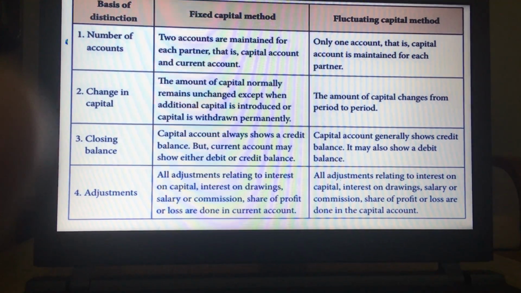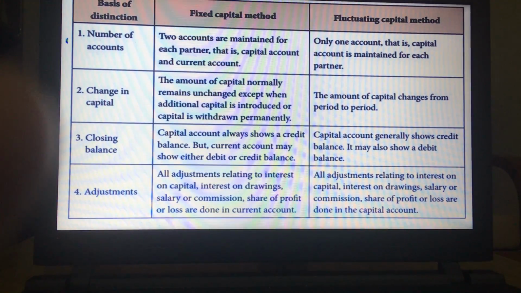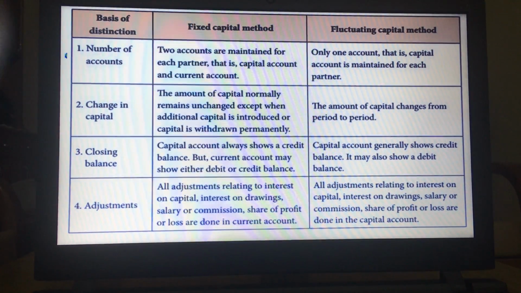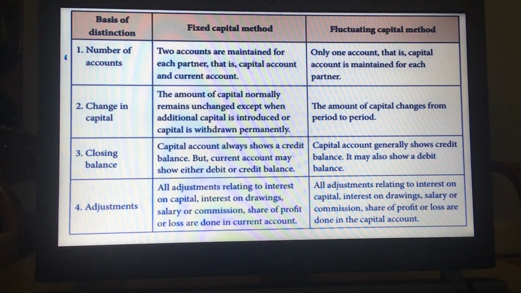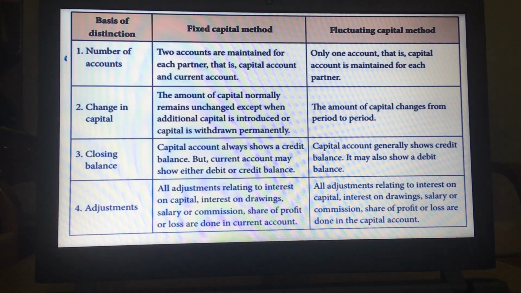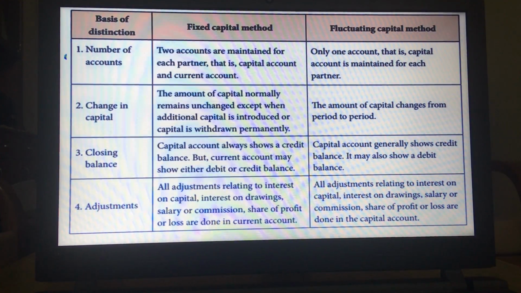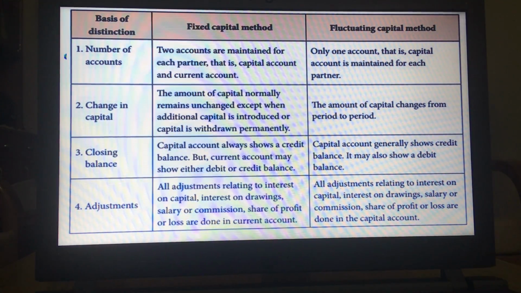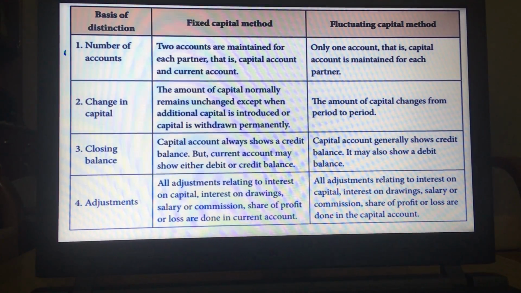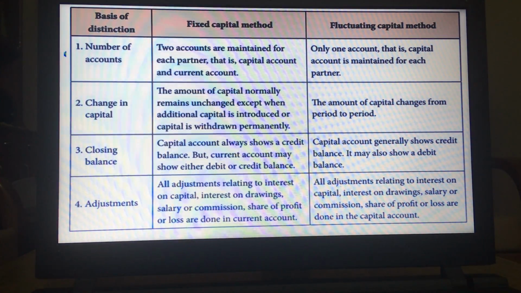In case of the fluctuating capital method, the amount of capital changes from period to period. Every accounting period there is going to be some adjustment, may it be related to interest on capital, interest on drawings, profit from the P&L appropriation account, or any salary or commission that is due from the firm to the partner. All these changes take place in the capital account only. So in the fluctuating capital method, the amount of capital keeps on changing.